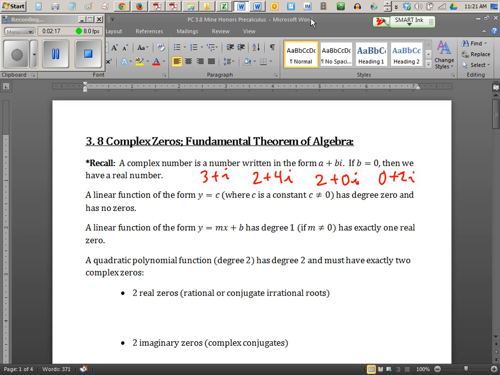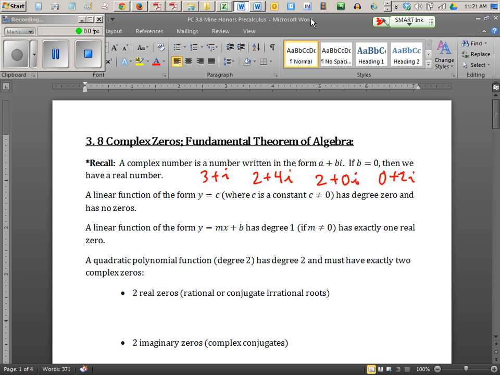This means that all the numbers you've ever seen in your life are complex numbers. Rad 3 is a real number, but that's a complex number. Rad 17, that's a real number. It's in the complex family. I challenge you to come up with a number that's not in the real family or the imaginary family. We haven't even seen anything like that. Okay? All right, so complex kind of covers it all.